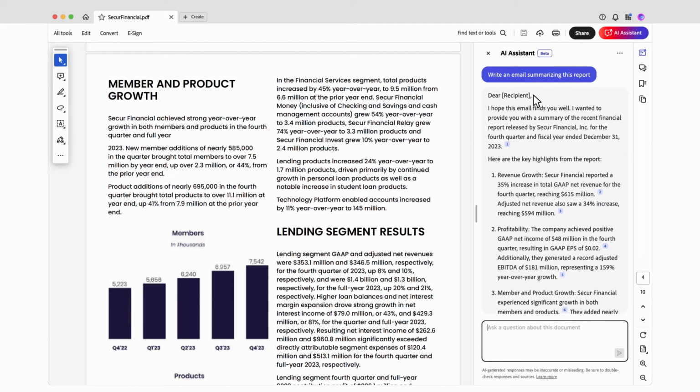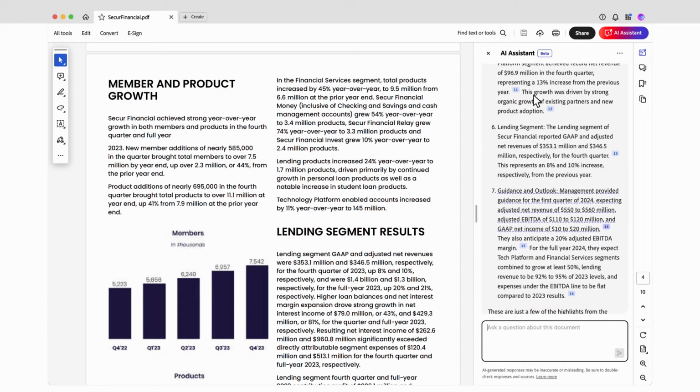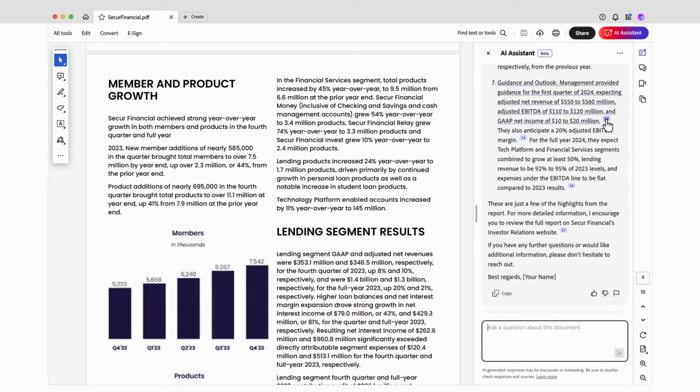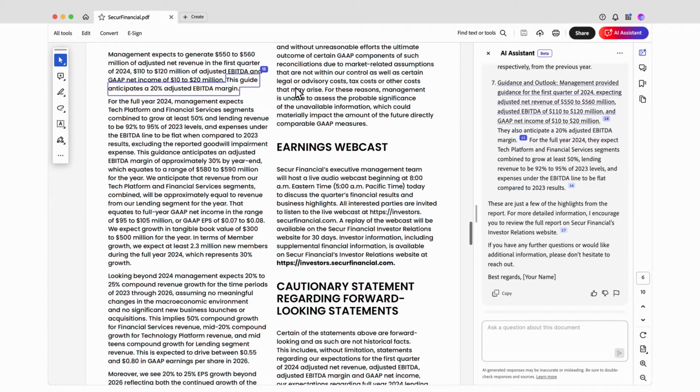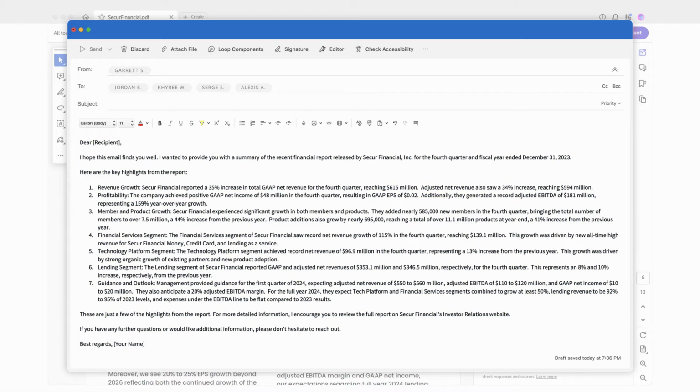It responds with a draft of an email summary that includes an intro and key points. I can also click on references to check the accuracy of the summary. The draft includes all the key info I'm looking for, so I copy it to an email that I can refine and send to the team.